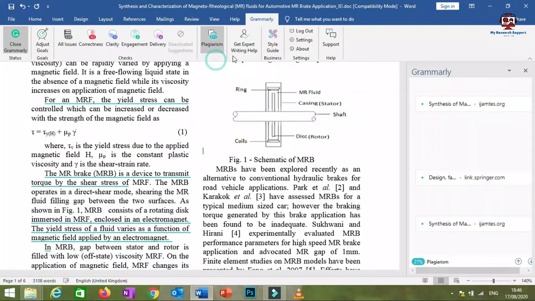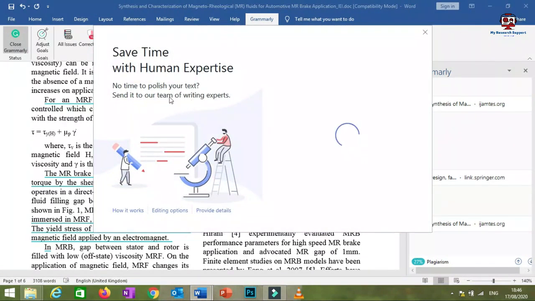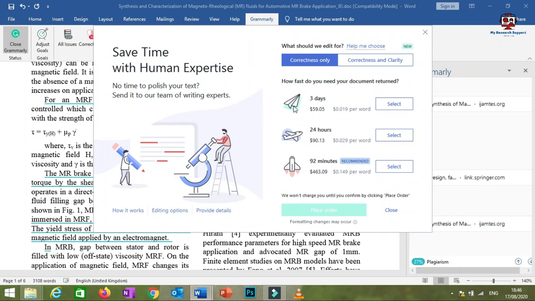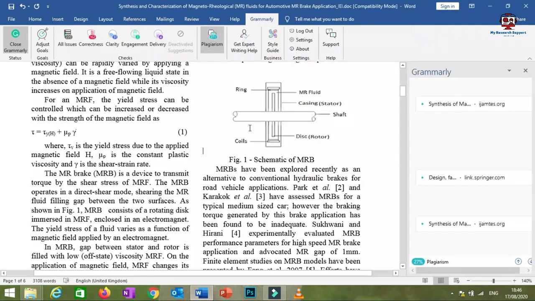And the next window is get expert writing help. It means if you have activated this software but still have to completely rewrite the manuscript, then you have to pay a little more, so that this will connect you to the Grammarly personnel, and they will have different plans. 59.5 for 3 days. If you pay $59, then within 3 days the Grammarly personnel will be able to correct your manuscript on their own, but for that you have to pay. But I'll never recommend this option to you.